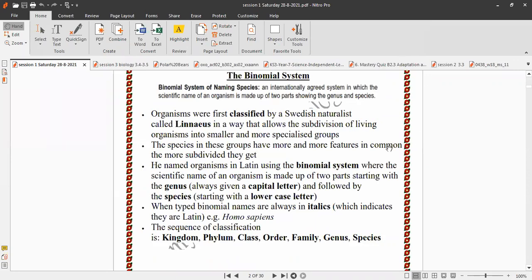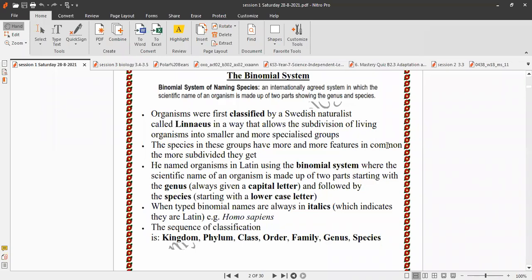This is the definition of the binomial system, the binomial system of naming species. This is an internationally agreed system in which the scientific name of an organism is made up of two parts, showing the genus and species.